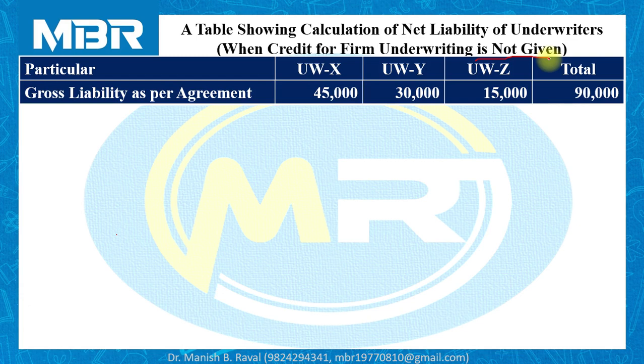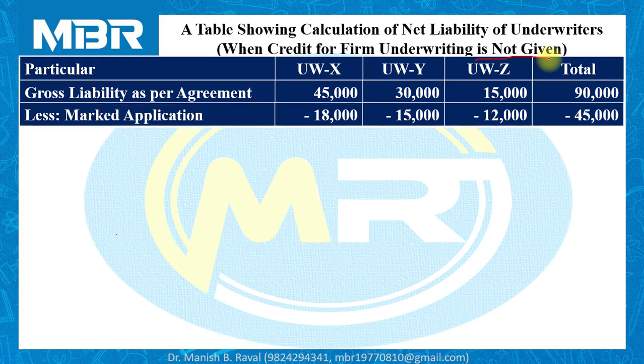Gross liability as per agreement. As we all know that information regarding gross liability is already given to us. 45,000 for X, 30,000 for Y and 15,000 for Z. If you refer to the question properly, you will find this information in the very first paragraph of the question. Total number of shares underwritten by the underwriters is altogether 90,000.